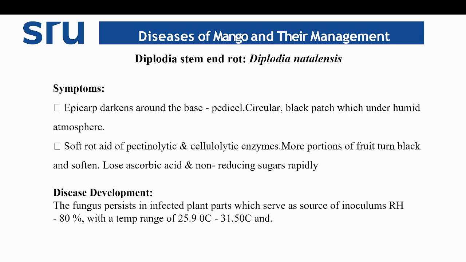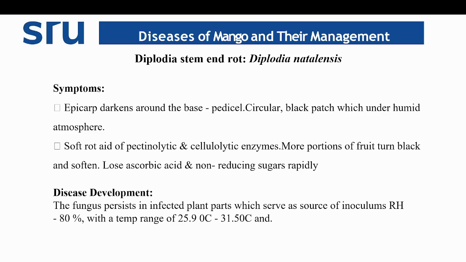And then coming to another disease, Diplodia stem end rot, which is caused by Diplodia natalensis. Coming to the major symptoms, the epicarp will become dark around the base and pedicel region. Circular black patches appear under humid conditions. Soft rot due to pectinolytic and cellulolytic enzymes. More portion of the fruit will turn black and become softened with soft rot decay symptoms, and the loss of ascorbic acid and non-reducing sugar occurs rapidly during infection with Diplodia natalensis.